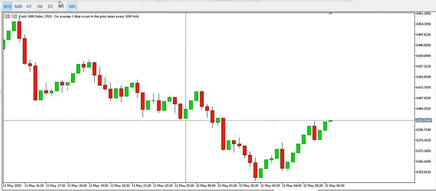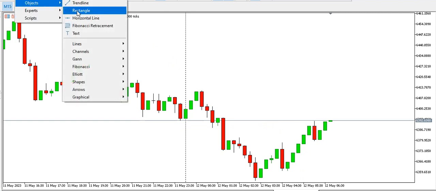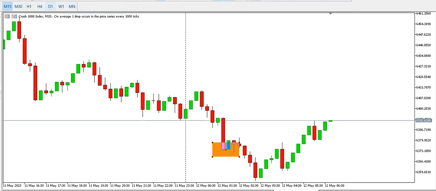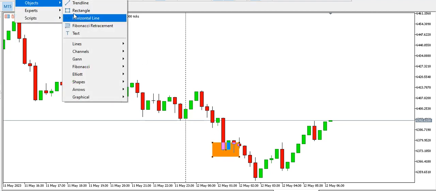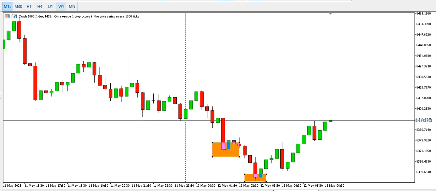On the 15 minutes time frame, we can see something like an inverted head and shoulders. This is the left shoulder, this is the head, this is the right shoulder. Look at the neckline. This is the neckline. Inverted head and shoulders on the 15 minutes time frame, and price is currently going up. Meaning the buyers are trying to retrace price or reverse price, as the case may be, at the end of the day.